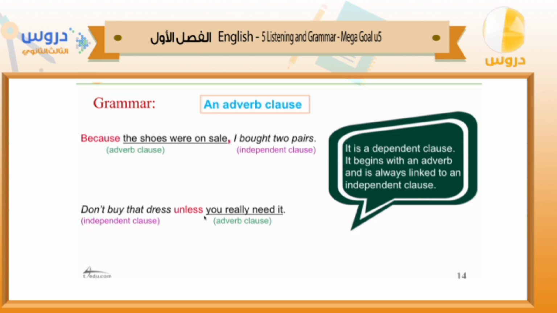And you have to be careful: when we start the sentence with an adverb clause, we have to use a comma after it to link the other clause. And if we start the sentence with the independent clause, okay, we don't need to use a comma, because we will not start our sentence with the adverb, okay? So this is the thing that you have to be careful about, okay?